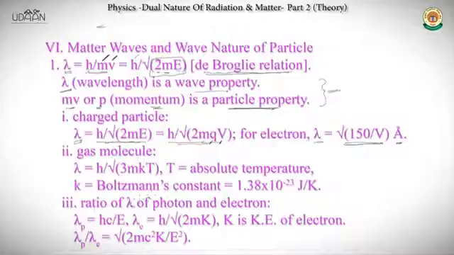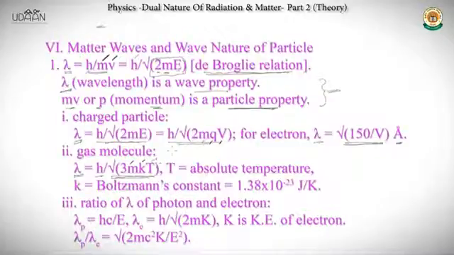Then we come to gas molecule. Though it says gas molecule, you can apply it for neutrons as well, where there's a single particle itself. So lambda equals h by root 3mkT. m is the mass of the particle, and k is the Boltzmann constant.